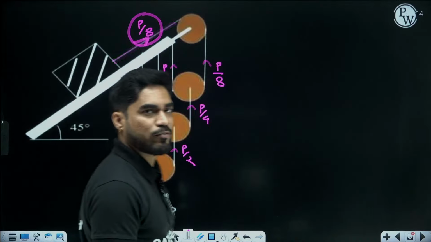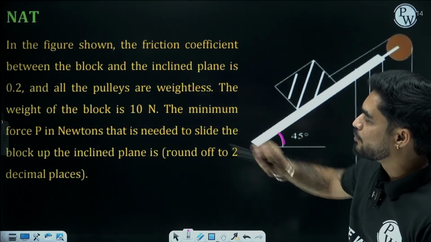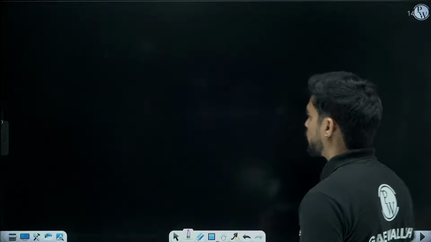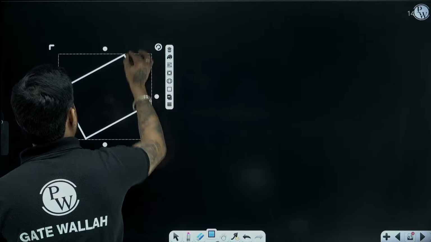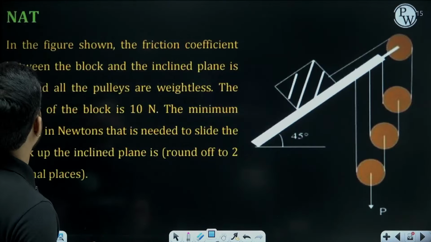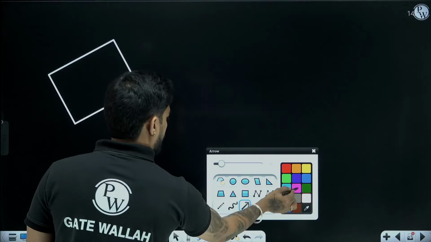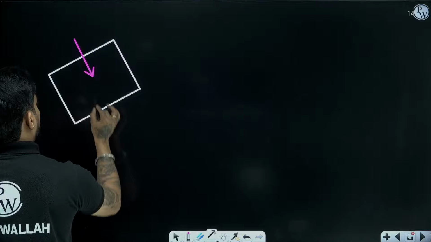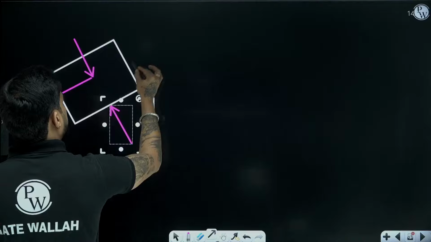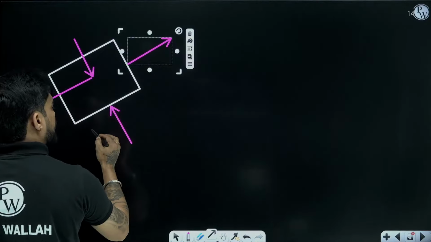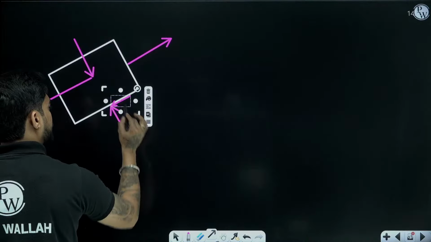Now we draw the free body diagram of the block, which is inclined at 45 degrees, and mu is 0.2. We will assume the block is on the verge of moving upwards. We want to move this block upward, so draw the free body diagram. We will resolve the forces like this. Here we are getting a force P by 8, and we are assuming the block is just about to move up. The friction force will be acting down.